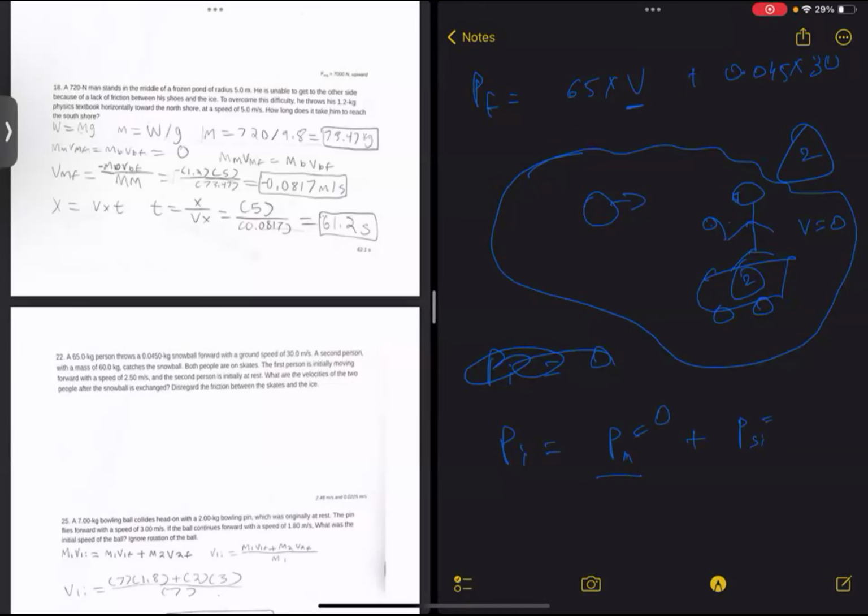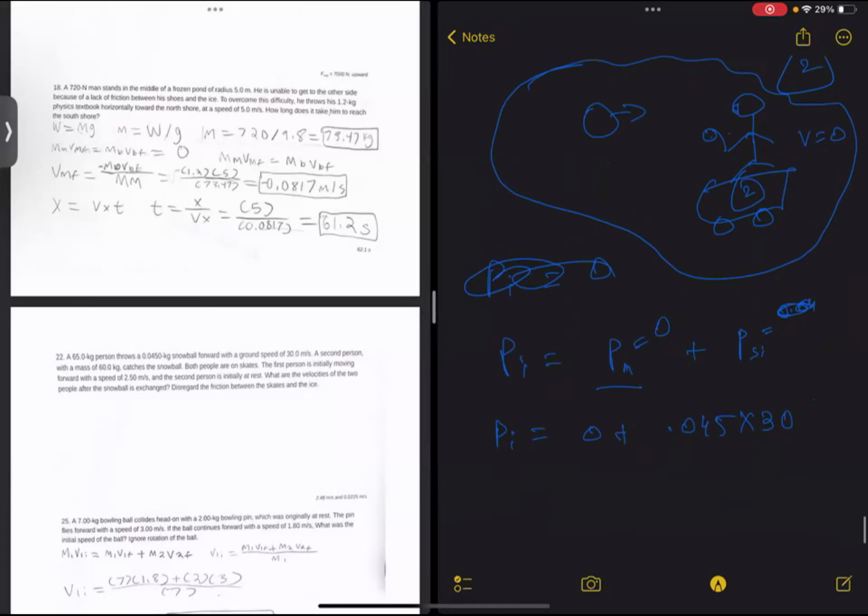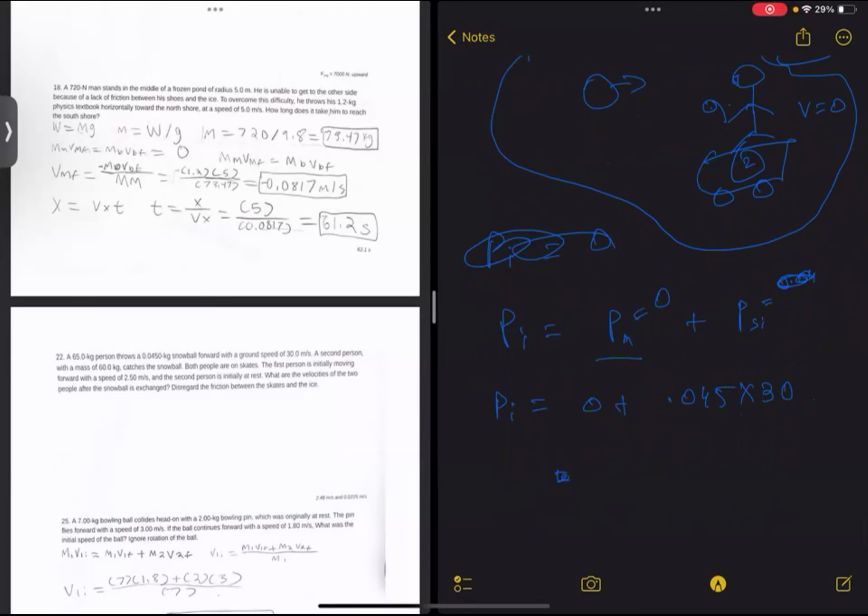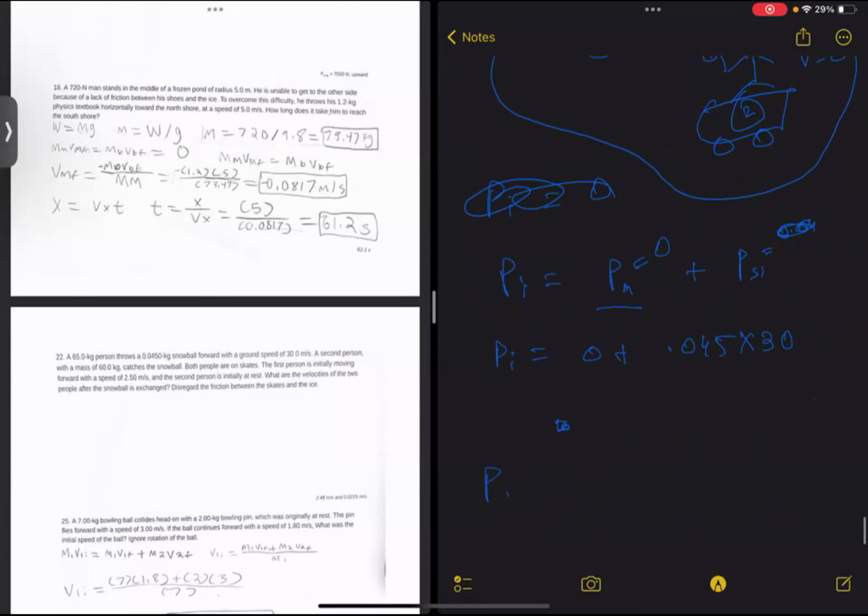What is the initial momentum of the snowball? 0.045 times 30. So what is the initial momentum of the system? That is 0 plus 0.045 multiplied by 30. So this is the initial momentum of the system. The initial momentum of the system is not 0, right? It is 30 multiplied by 0.045. Now, final momentum.